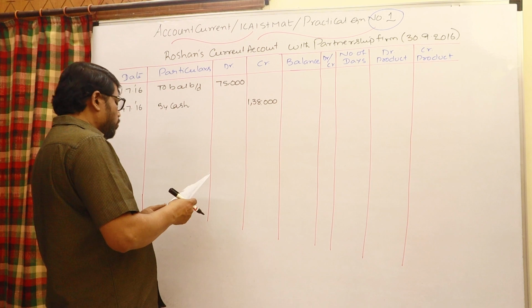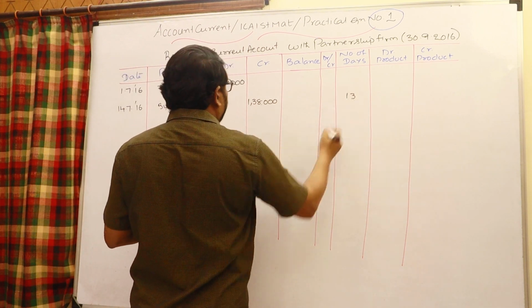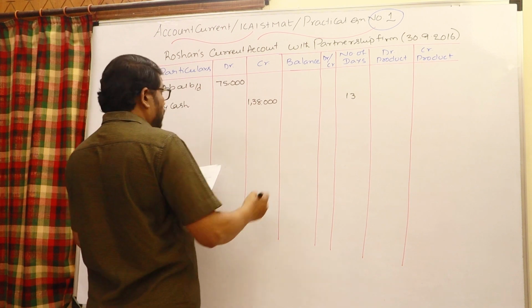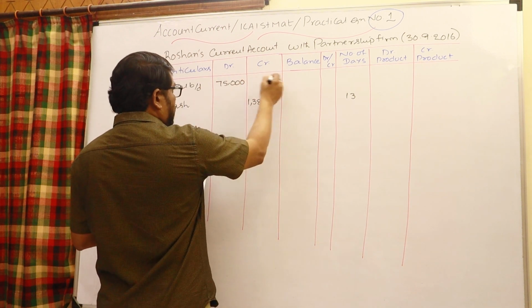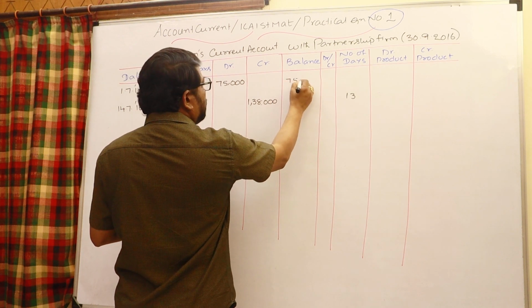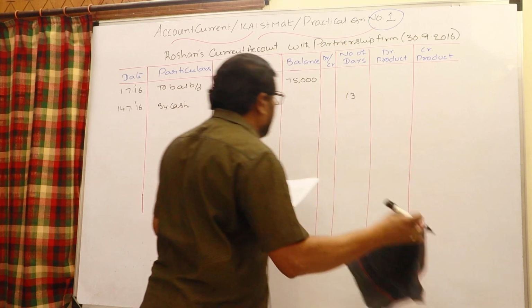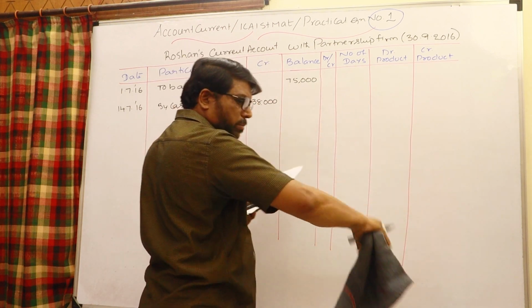From July 1st to July 14th, the number of days is 13. The earlier balance is a debit balance.